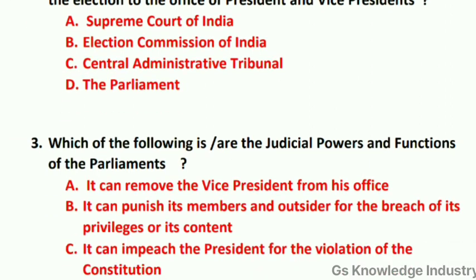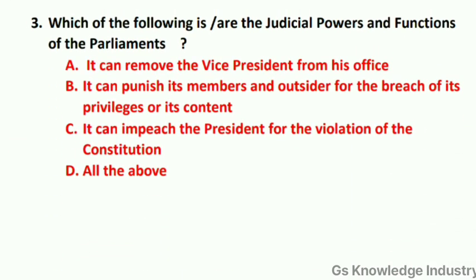And question number three: which of the following is or are the judicial powers and functions of the Parliament? Option A, it can remove the Vice President from his office. Option B, it can punish its members and outsiders for the breach of its privilege or its contempt. Option C, it can impeach the President for the violation of the Constitution.